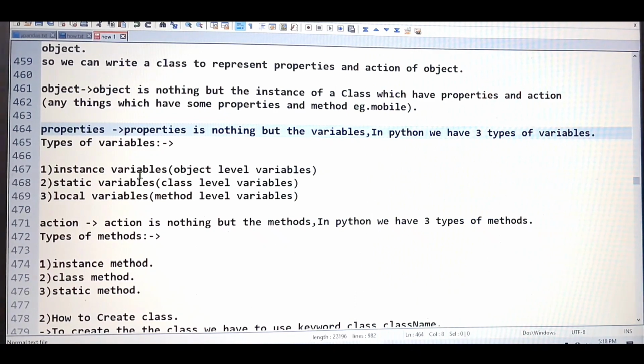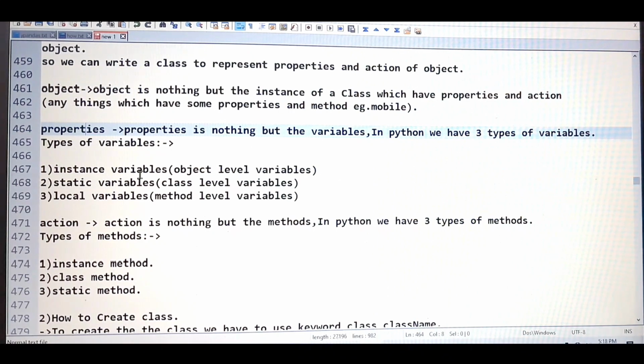So people might ask you what is object level variable, what is class level variable, what is method level variable, instead of asking what is the instance variable, what is the static variable, and what is the local variable. So you have to keep in mind, properties are nothing but the variables in Python.